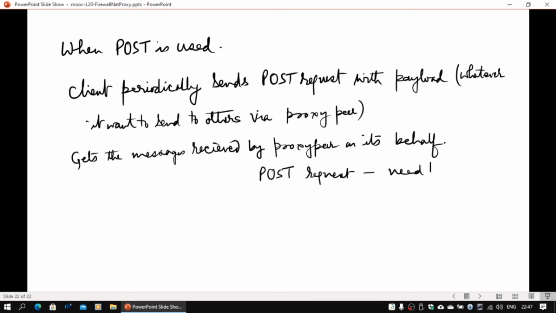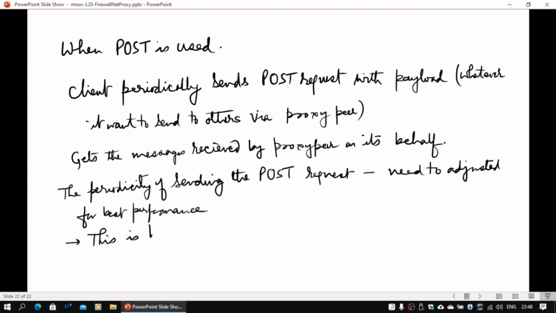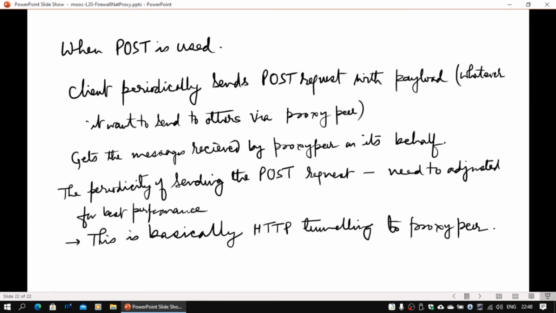The only thing is that it now requires a timer: after what time I have to send a post request. This needs to be continuously and dynamically adjusted so that I don't have buffer overflow at both ends. So this will be one additional requirement. In fact, as I told earlier, this is basically HTTP tunneling being done to the proxy peer.